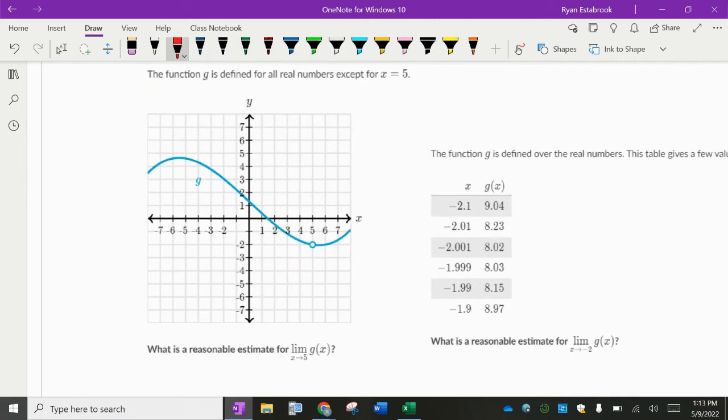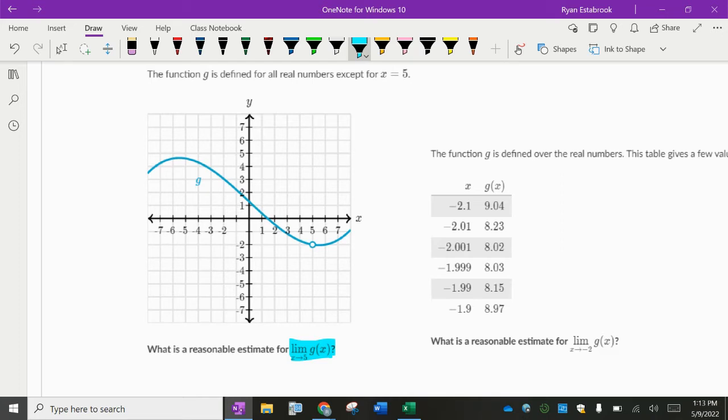Typical example, first one, it says the function g, so here is that function g drawn out in blue, is defined for all real numbers except at x equals 5. So if you notice on the graph, when x equals 5, there is a hole in the graph. The question that we're trying to answer here is what is the limit of this function g of x as x approaches 5? And we can phrase this in a few different ways.